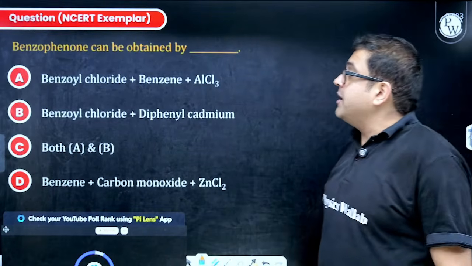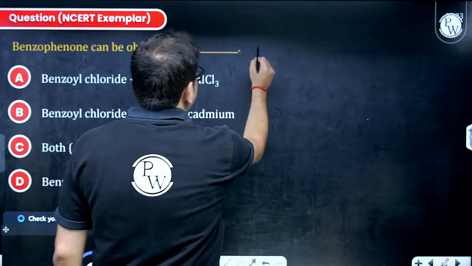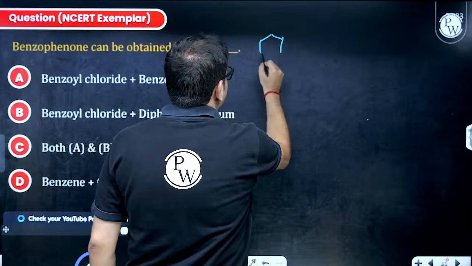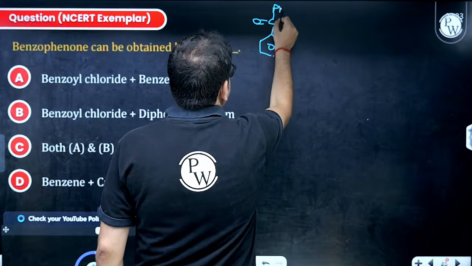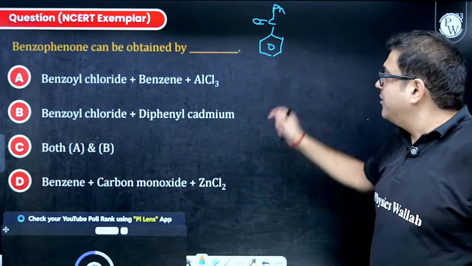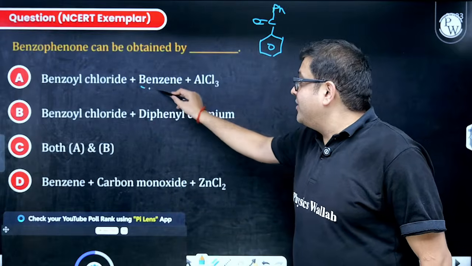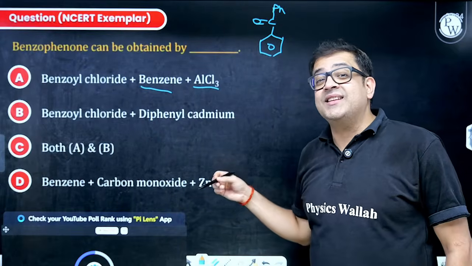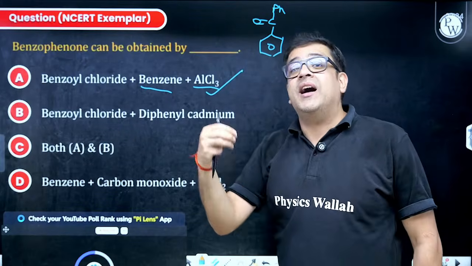Now the question says benzophenone. Sir, what is this benzophenone? Beta, this benzophenone is a benzene ring having a carbonyl group attached to another benzene ring, because I was not having space, so I drew Ph instead. Now, benzoyl chloride reacting with benzene and AlCl3. Sir, this is nothing but benzoylation. This will definitely create benzophenone, Friedel-Crafts acylation.